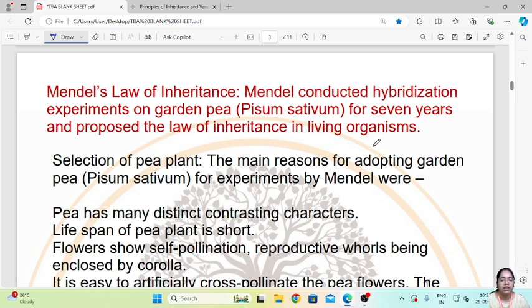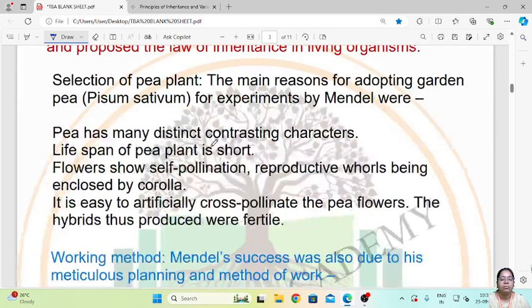The main reason why the pea plant was selected for the experiment is that pea has many distinct contrasting characters. The lifespan of pea is short. Flowers show self-pollination, the reproductive organs being closed by the corolla, and it is easy to artificially cross-pollinate pea flowers, and the hybrids produced are very fertile. So these were some characters of the pea plant because of which it was selected for the experiment by Mendel.